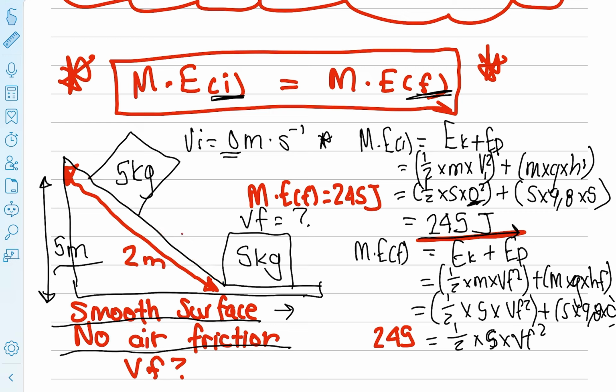Obviously, we know that we have gravitational force though, right? Gravitational force acts downwards, but gravitational force is not a non-conservative force, okay? It is a conservative force. So whenever you don't have friction, tension force, applied force, air friction, know that you can very well use this formula. Let it be your saving grace, your first formula that you use.